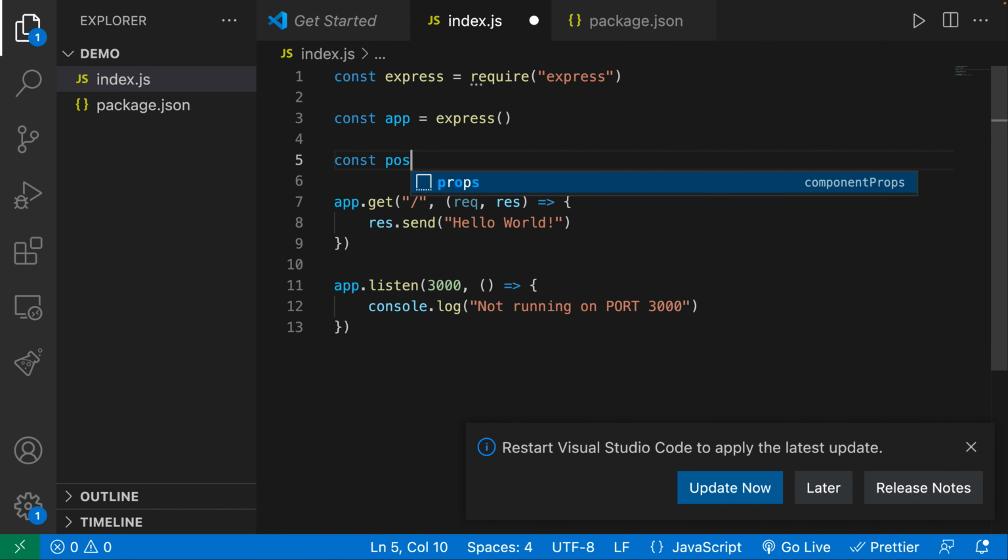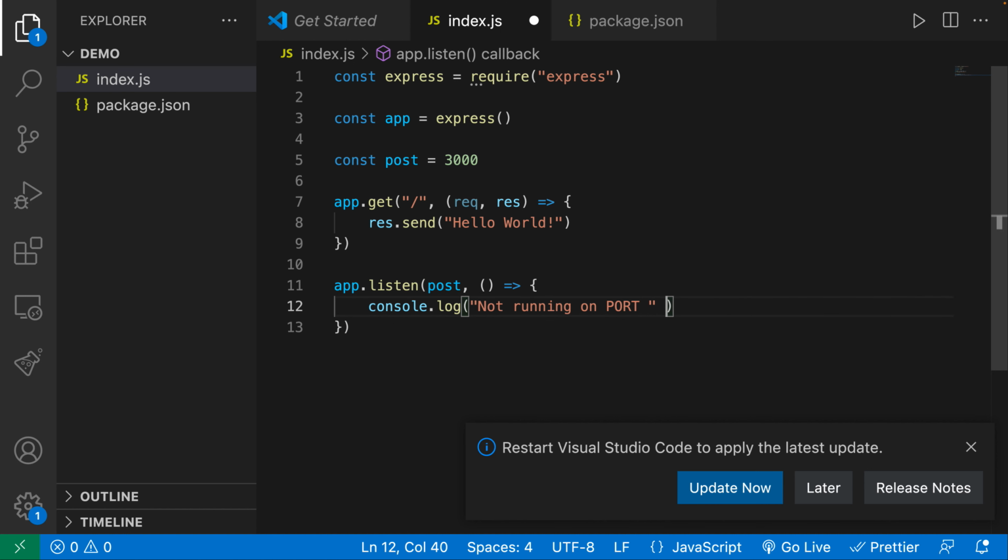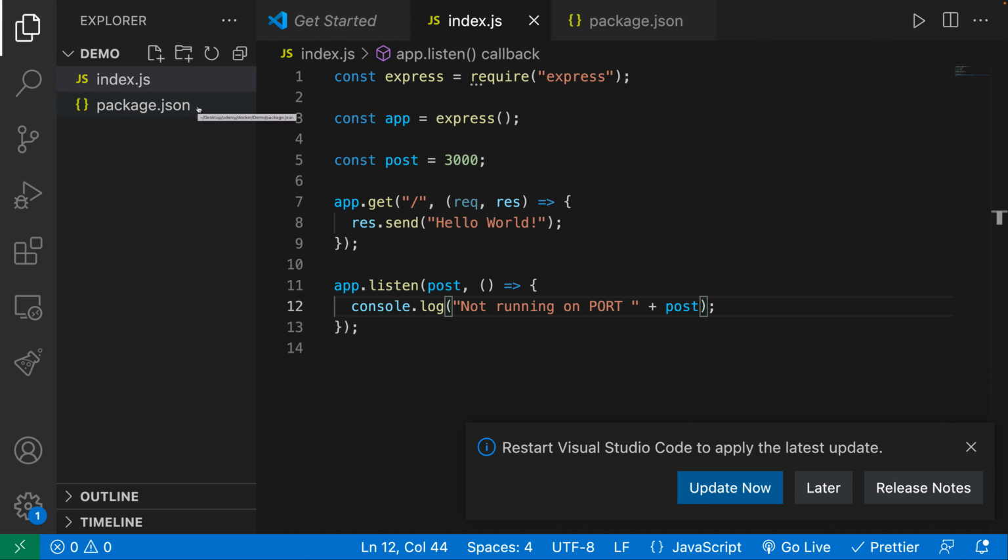Maybe you can have a variable, say const port. You can say 3000. And then over here, you can just use the port. Then over here, you can just do something like this. Okay, so that is it. That is all we need in order to create this application.